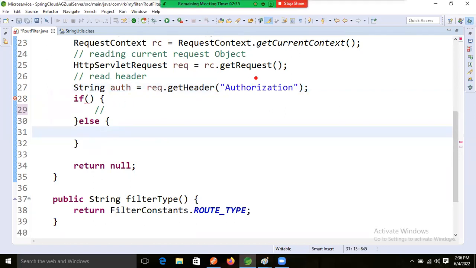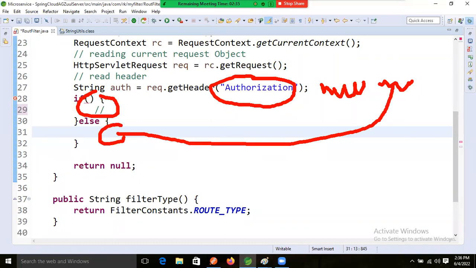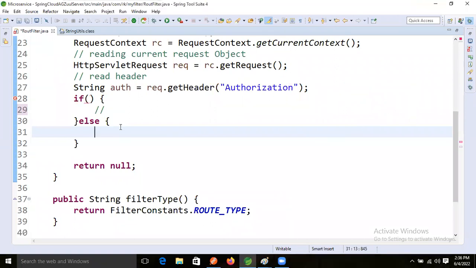Are people getting my point? Yes, we are going to write the logic. If the data is null here, then we will make this block execute. If some data is there in the authorization header, then we will write the logic so that this block will execute. Are people getting my point, what I'm trying to say? Yes, okay, good. So fine now, guys.